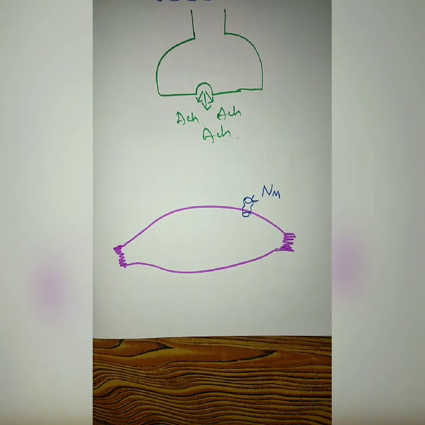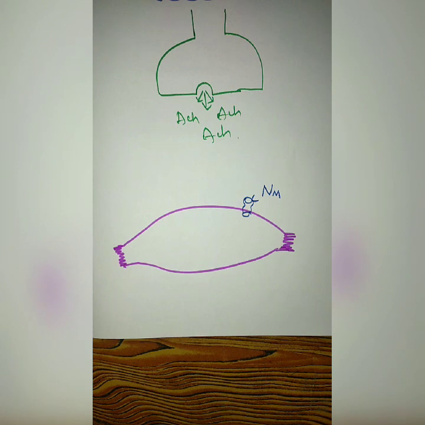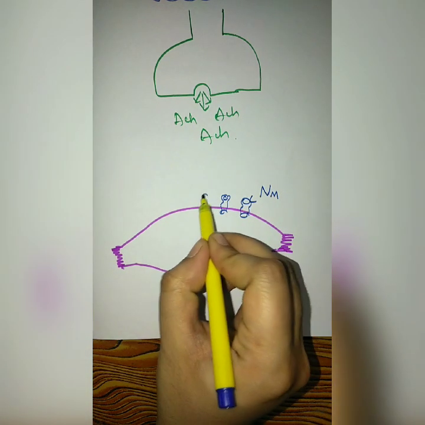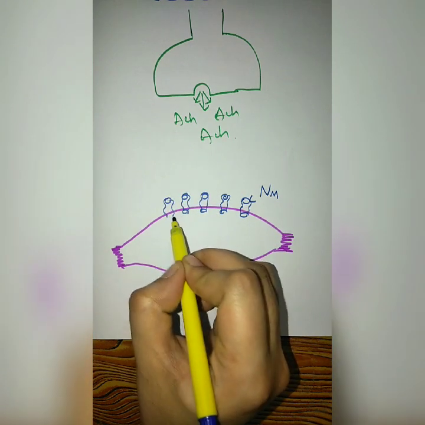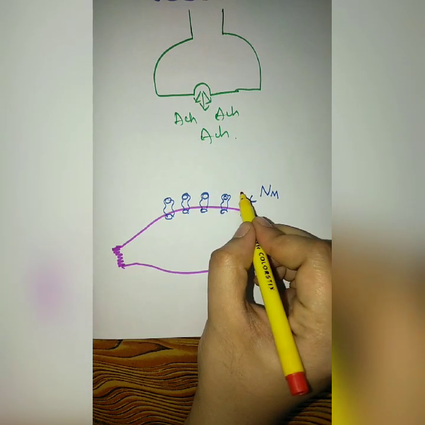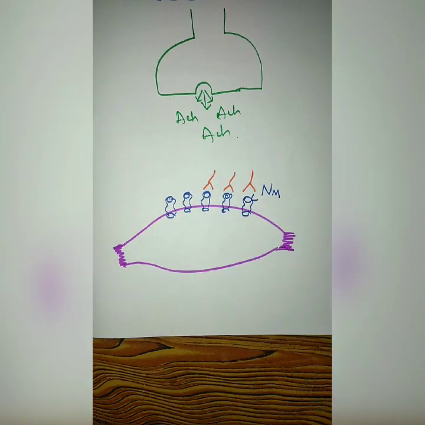But what happens in myasthenia gravis is that some autoantibodies will be produced towards this NM receptor. It is a kind of autoimmune disorder, because of which antibodies are produced against the NM receptor.